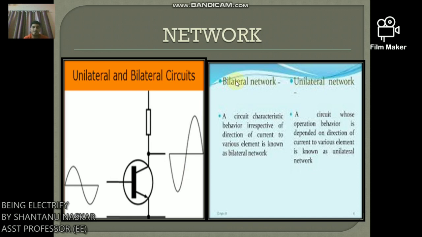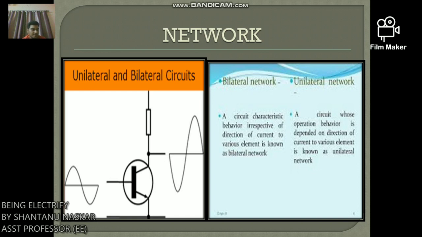Now what is bilateral network and what is unilateral network? A circuit whose behavior is irrespective of direction of current through various elements is known as bilateral network. And what is unilateral network? A circuit whose operation behavior is dependent on direction of current through various elements is known as unilateral network. Or we can say, it is the circuit whose parameters or characteristics change with the direction of its operation.